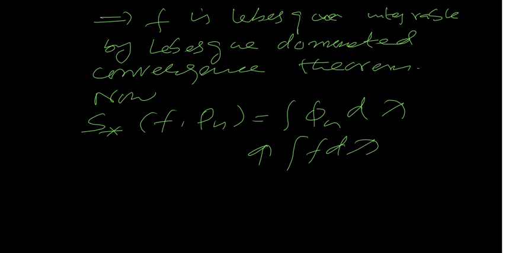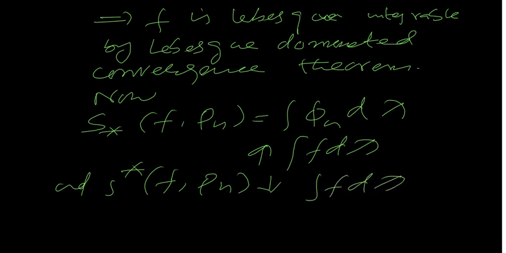So the limit of this exists, and the upper S star of f p n will decrease to the integral of f d lambda. So this limit exists, and thus both the limits are the same. The limit of the integral of phi is the same as the limit of the integral of psi.